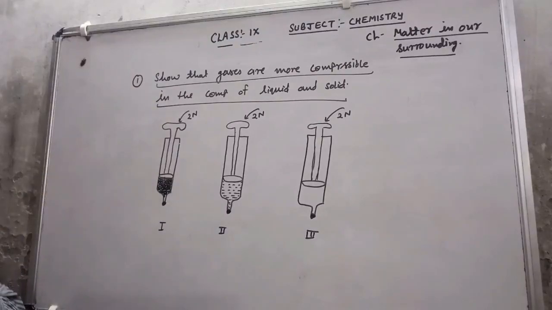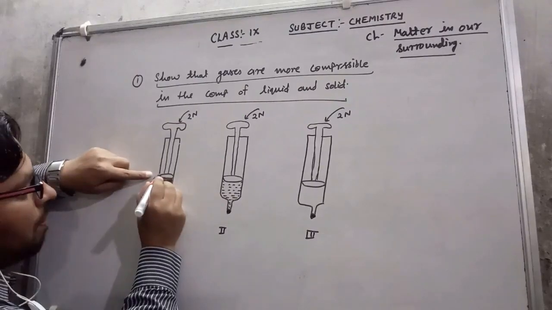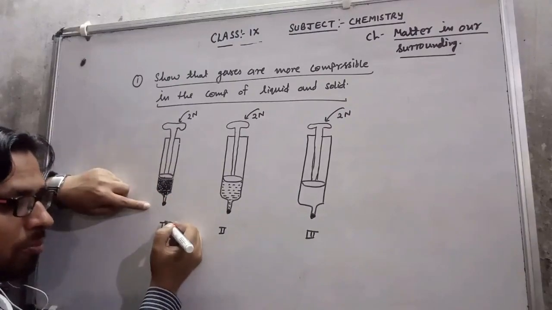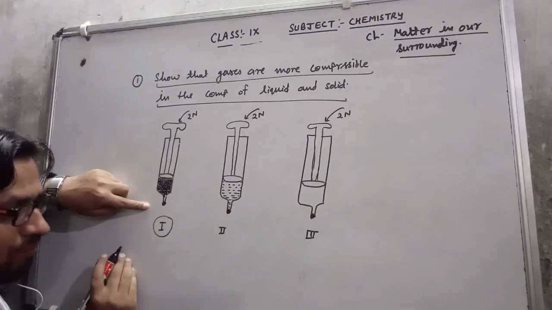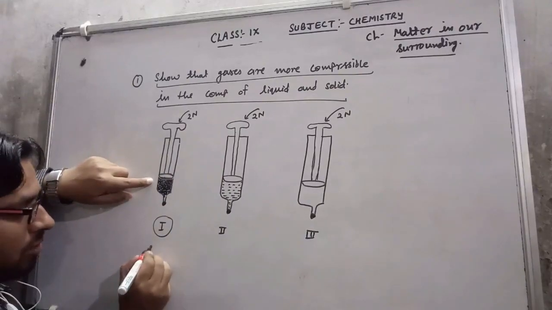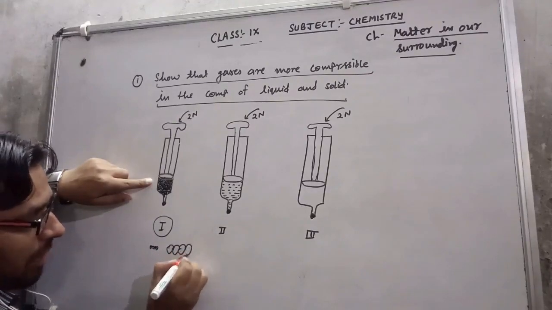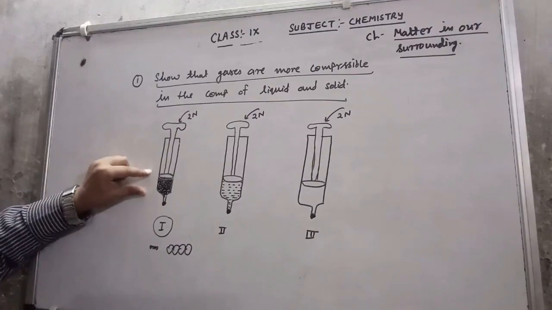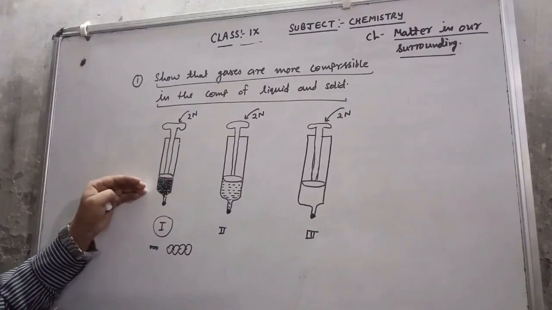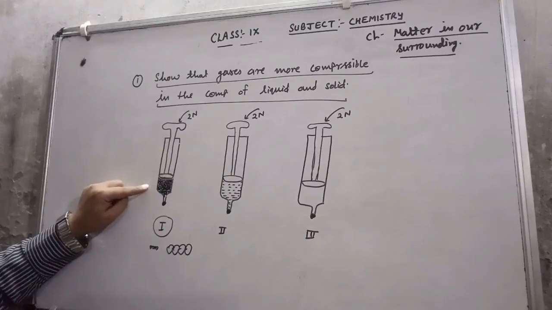Now after applying the force, what we have seen is there is no change in the position of the piston of the syringe first, because in the syringe first, solid particles are filled, and we know that there is no space between the two solid particles. So if there is no space, they are not going to compress. So by applying the force, we have seen there is no change in the position of the piston in syringe first, in which we have filled up the solid.